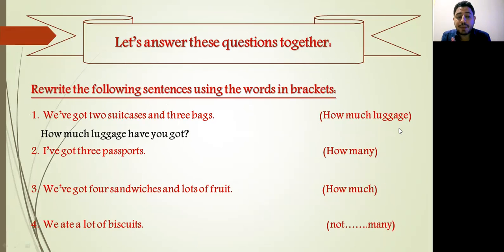Number 2, I've got 3 passports. I want to ask about passports. How many? Yes, how many passports have you got? So you ask about the countable noun using how many. How many passports have you got?